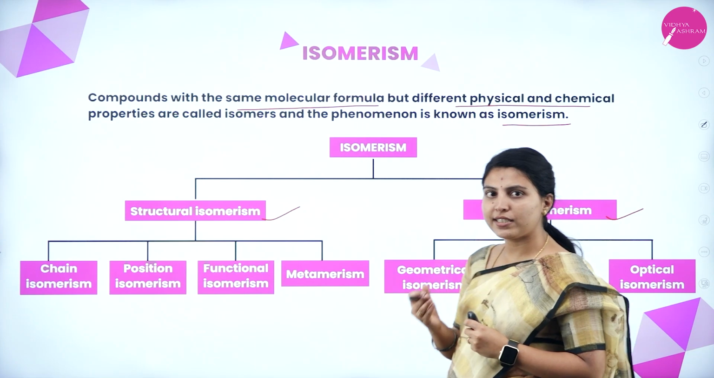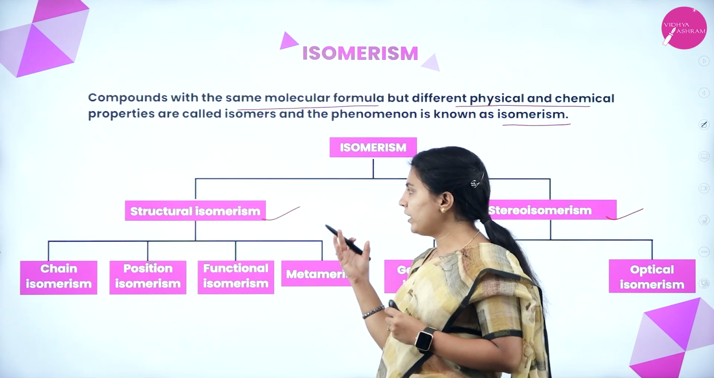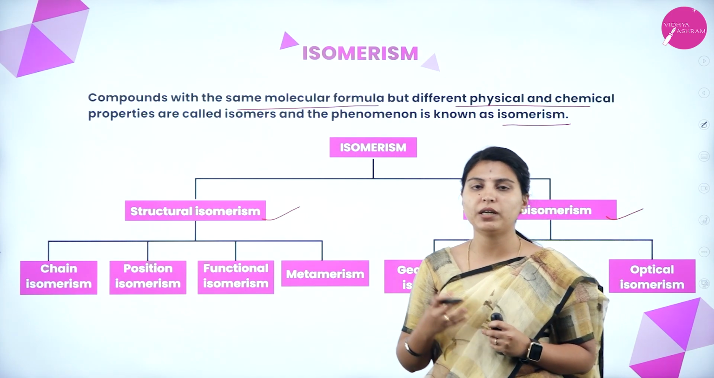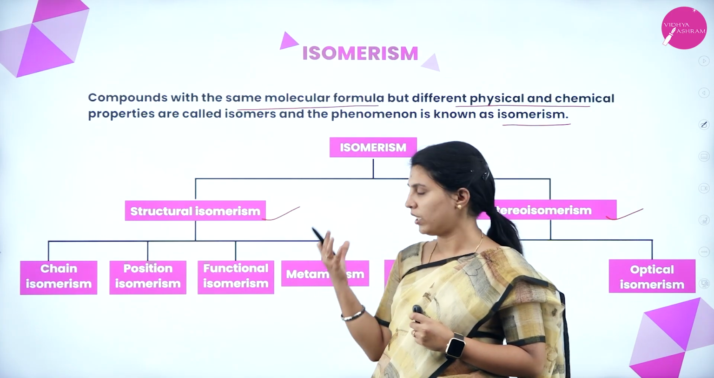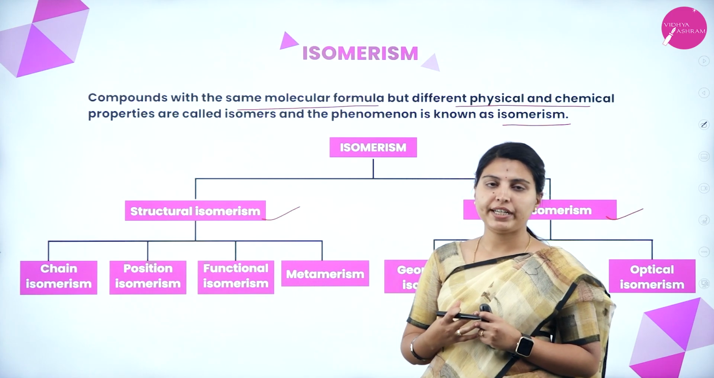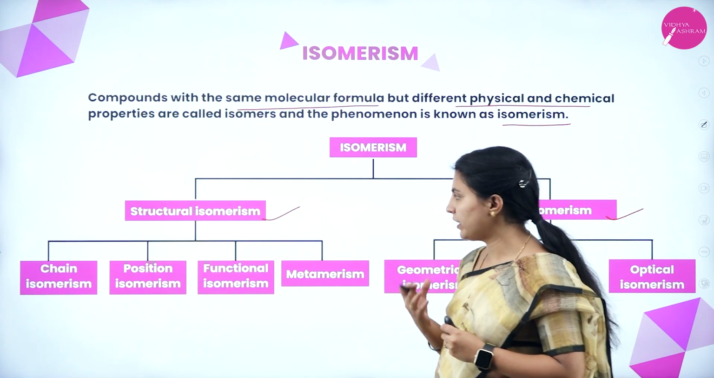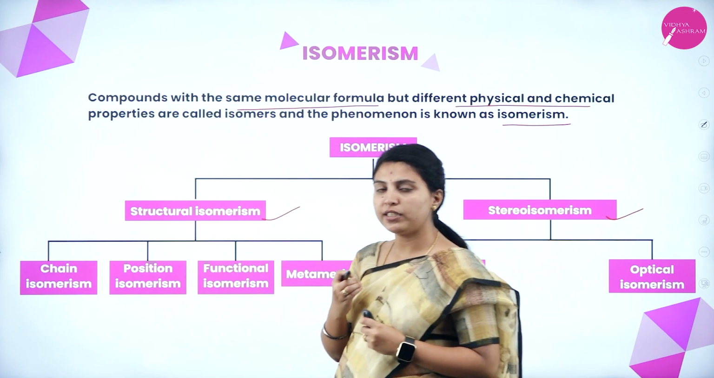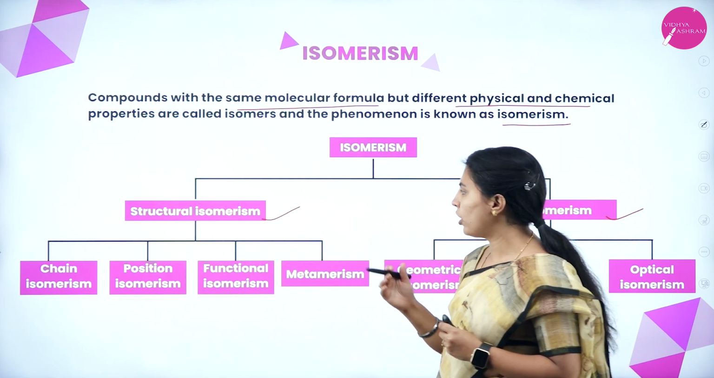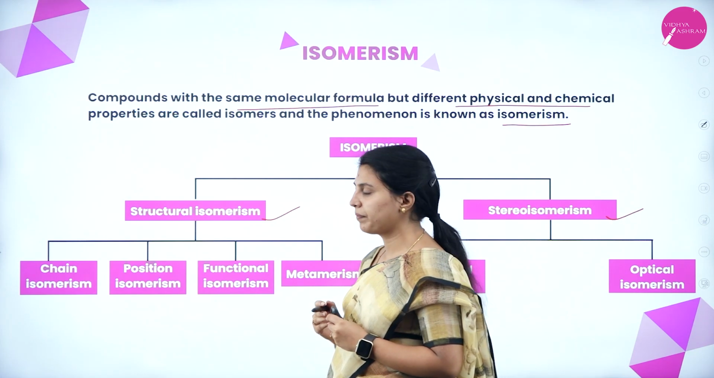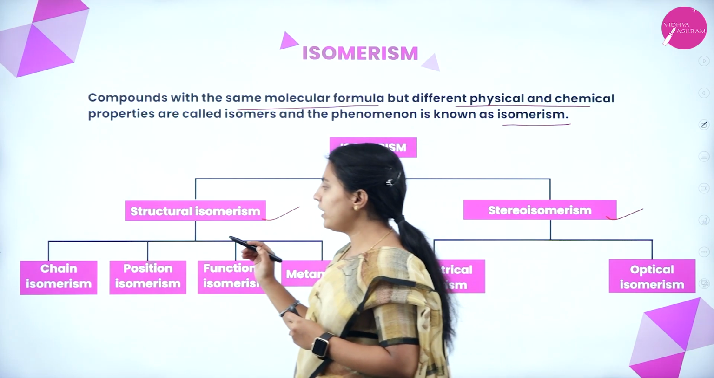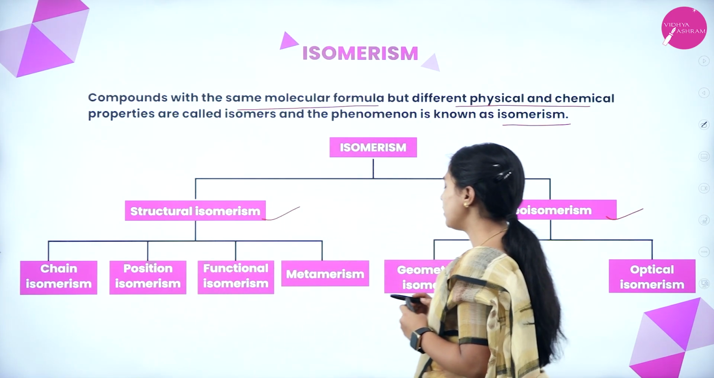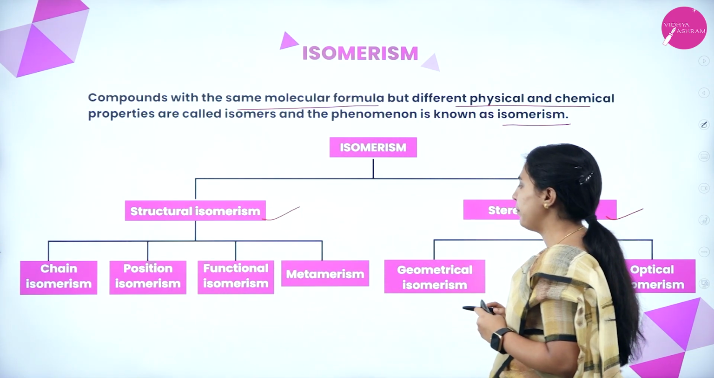What is structural isomerism? Structural isomerism is where compounds have the same molecular formula but their structural formula will be different. That kind of compounds will be called isomers, and that overall phenomenon will be called structural isomerism. It is further divided into chain isomerism, position isomerism, functional isomerism, and metamerism.